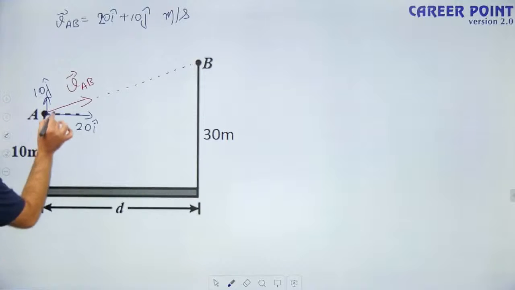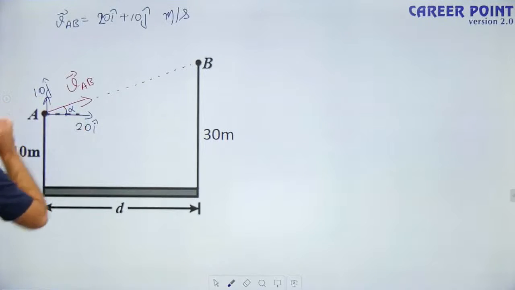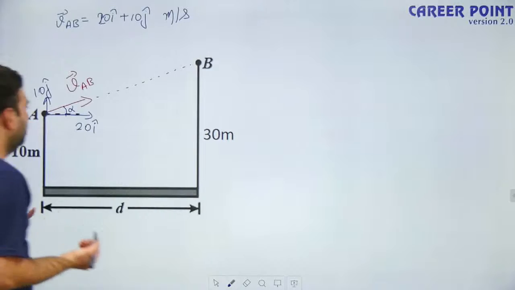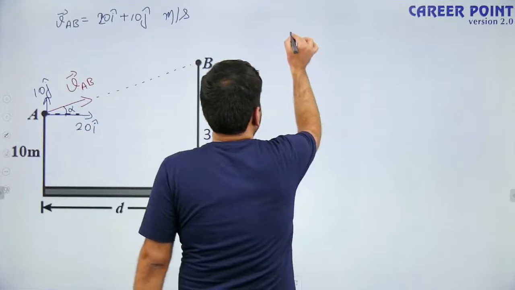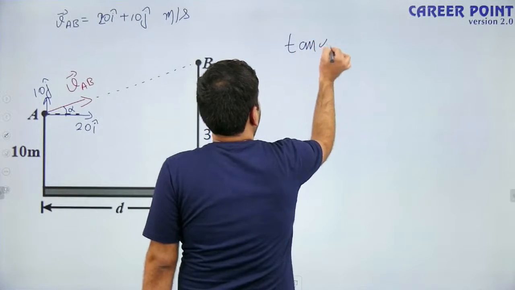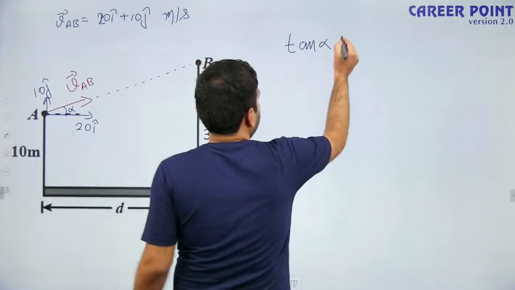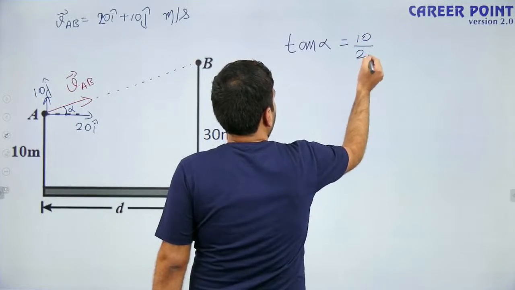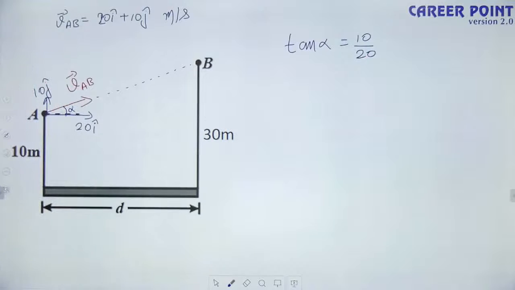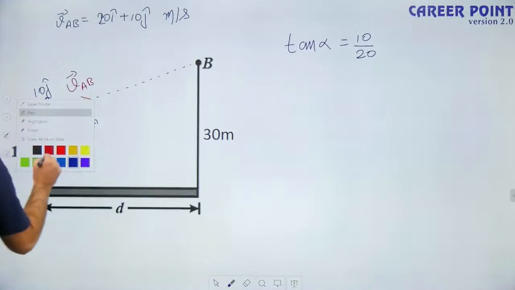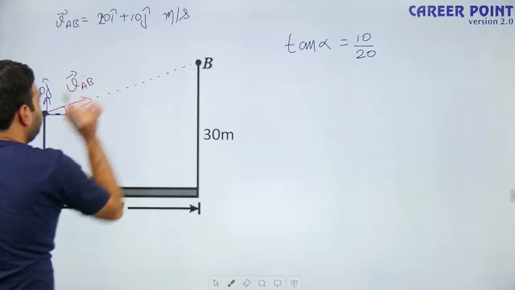So if I asked you what is this angle alpha, can you calculate tan alpha using the components? Yes, we can. From these components, we can say tan alpha, which is perpendicular by base, it is 10 by 20. Because this velocity is directed towards B.